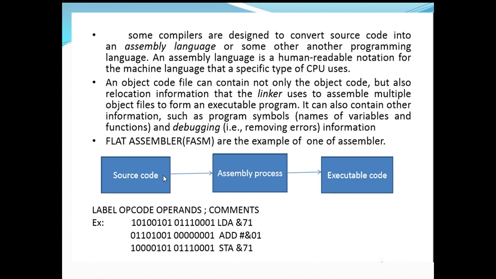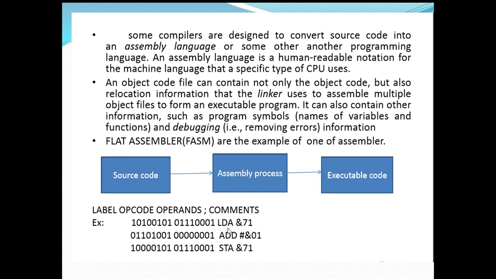Example: label, opcode, operands, comments. So we can see there is an executable machine code, that is 101001001, something like that, written in 0s and 1s, so that is machine language. After that we have LDA &71. This is the address, and the particular operation that you have to do is load A, and from where you have to load is specified with the help of &71.